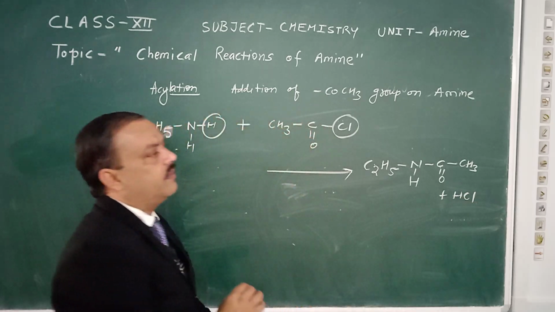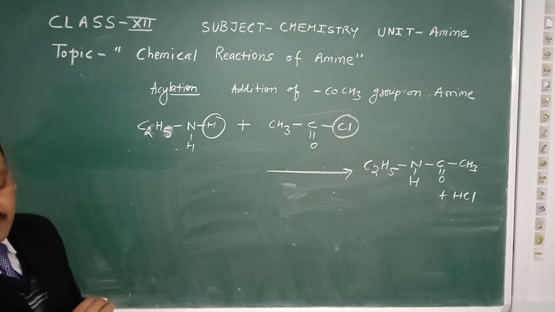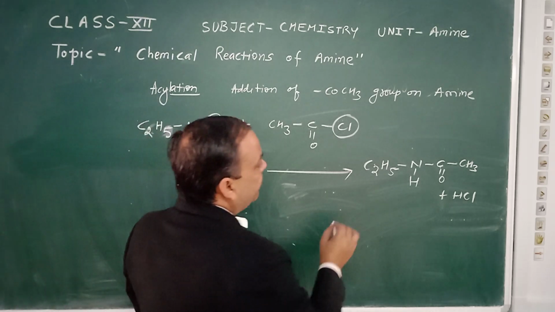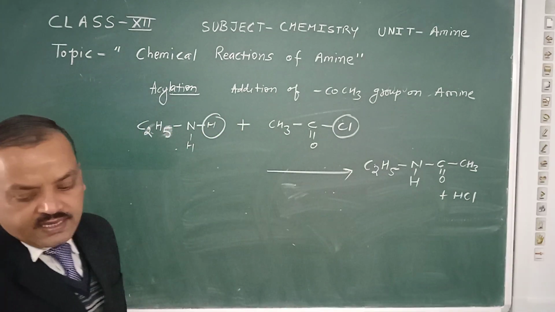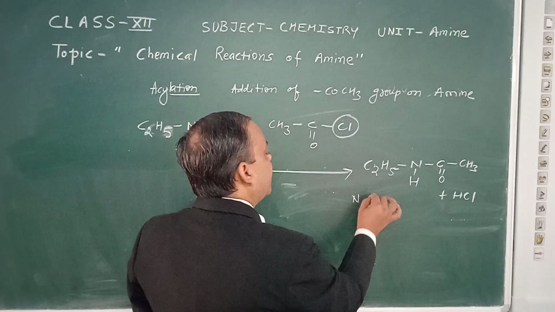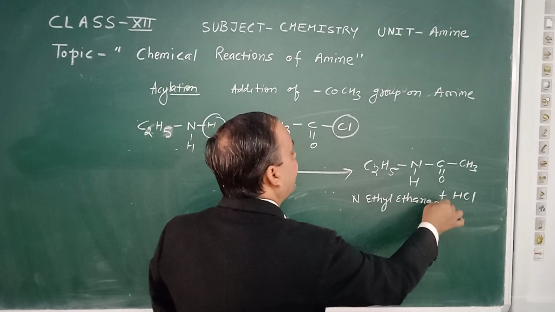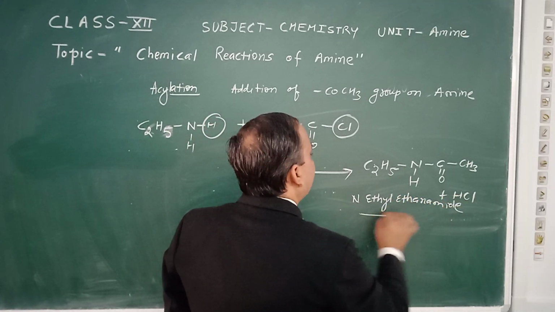So by this acylation reaction we get N-ethyl ethanamide as the product.